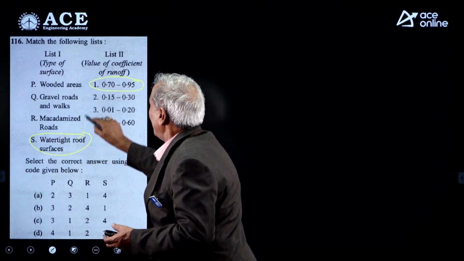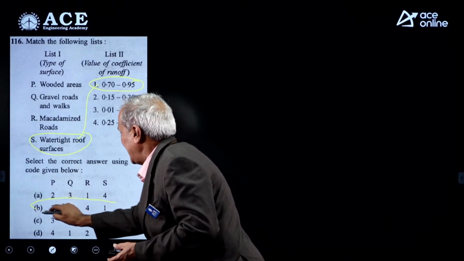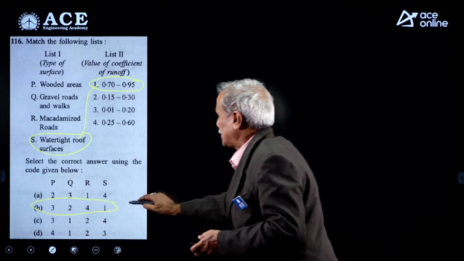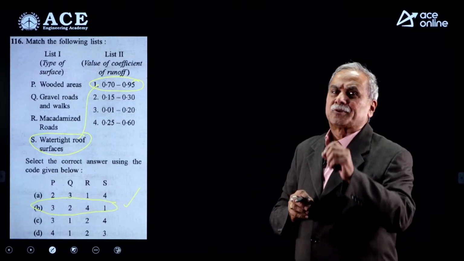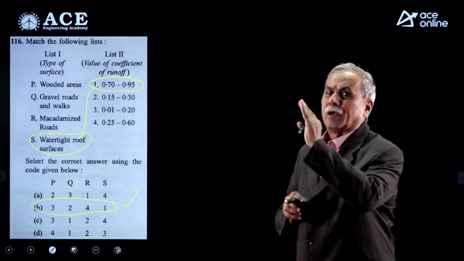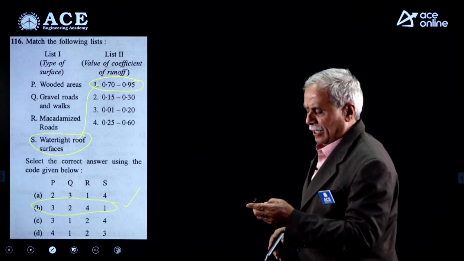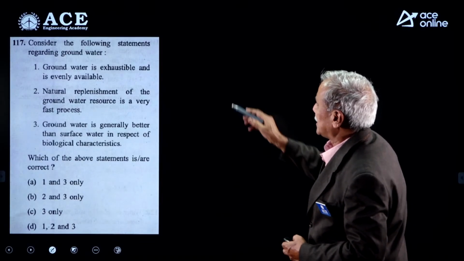Yes, 1. You are very, very lucky. So B is the right option for this question. When the surface is watertight, no absorption, no infiltration, every rainfall will get converted to runoff. Runoff coefficient is maximum. What is runoff coefficient? Runoff divided by rainfall. Friends, B is the right option for this.